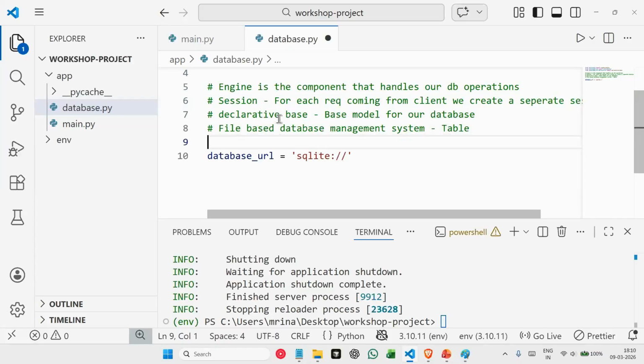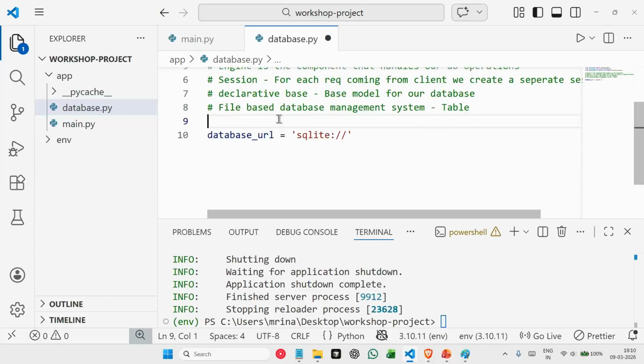Again, all of our data is being stored in table format only, but the difference here is that all of the data is stored in a single file, and in SQLite we do all the operations based on that single file. Now here we are telling SQLAlchemy I'm using SQLite, and on top of it here I'm providing the path. So the name of my database file will be task.db. Okay, and next step will be to create our engine.